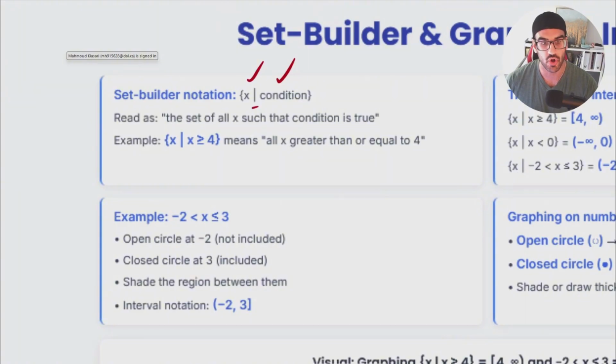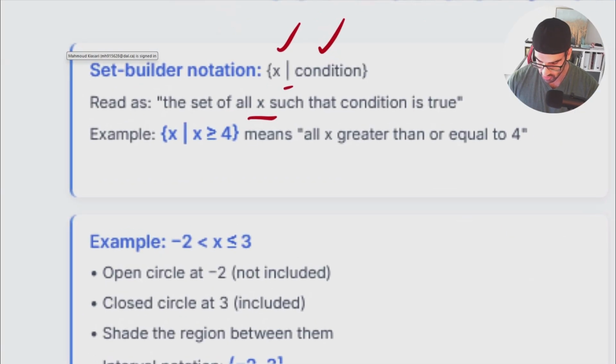How can we read it? The set of all x such that the condition is true. It means that right now I can only contain the x's, or whatever variable I have, that satisfy that specific condition, which is after the line itself. For instance, when I'm talking about my range, I only need the x's that are bigger than or equal to 4. So all x greater than or equal to 4.